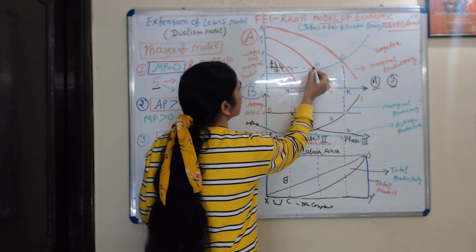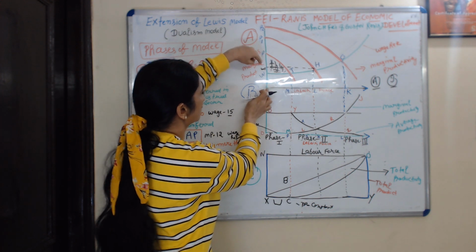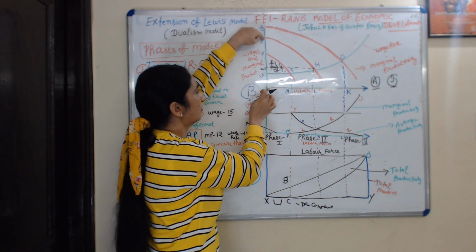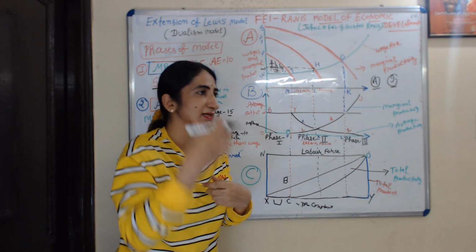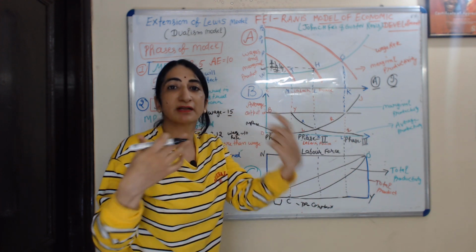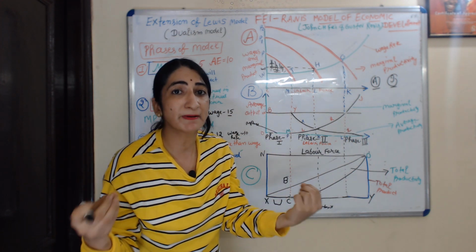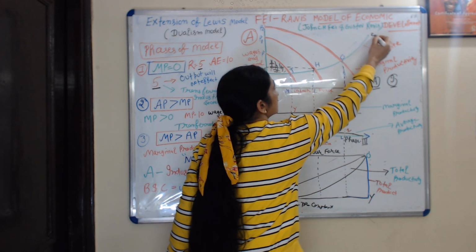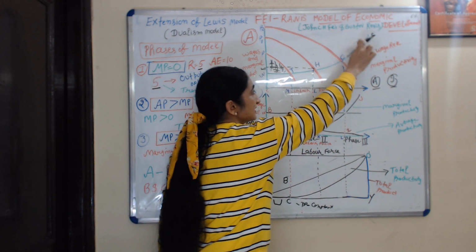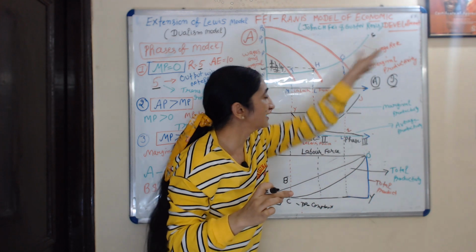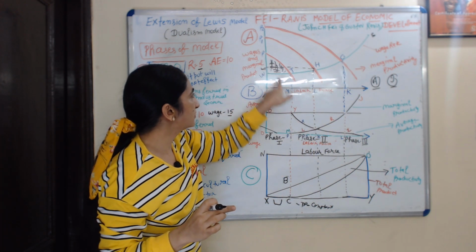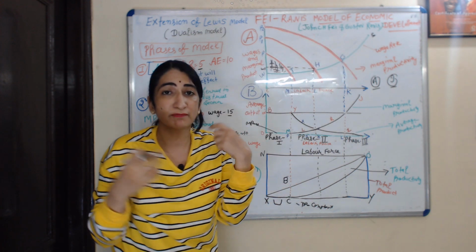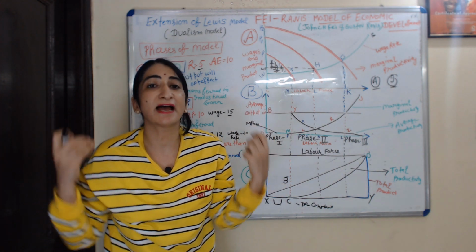Now if we transfer this PK amount of labor to the industrial sector, the wage rate in the industrial sector also increases. You can see now the wage rate is OW1 and the marginal product of labor is OP1. Again a surplus arises, investment increases, and demand for labor also increases, and for maintaining this amount of labor they need to increase the wage rate. We can see the SW curve represents the wage rate. Now we can see the wage rate continues rising in the industrial sector. Earlier it was OW, then TM, then HL, then GL. The wage rate continues rising because for maintaining this amount of labor, the industrial sector has to increase the wage rate.